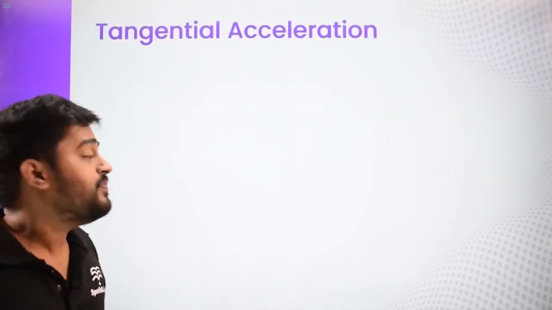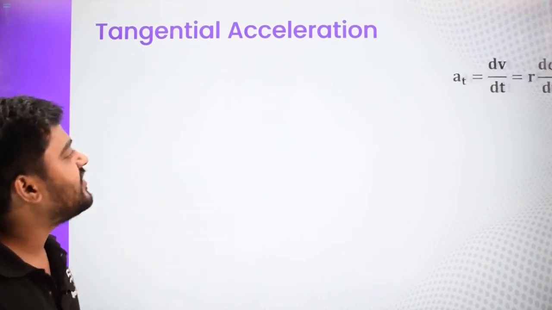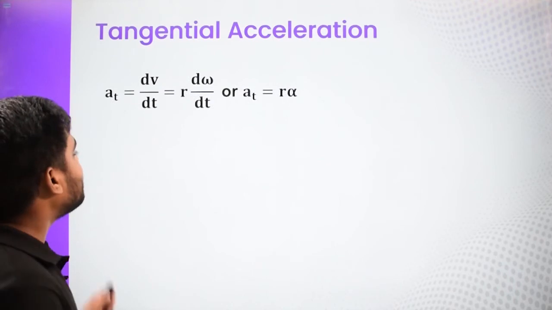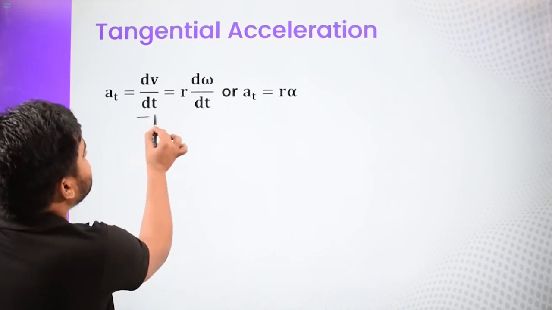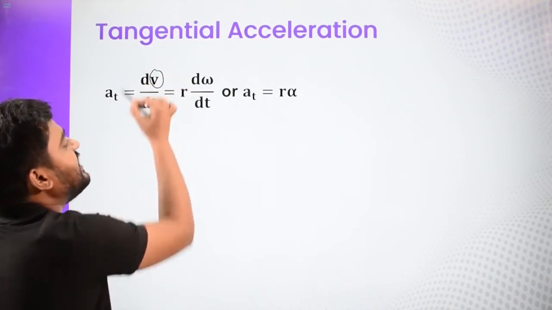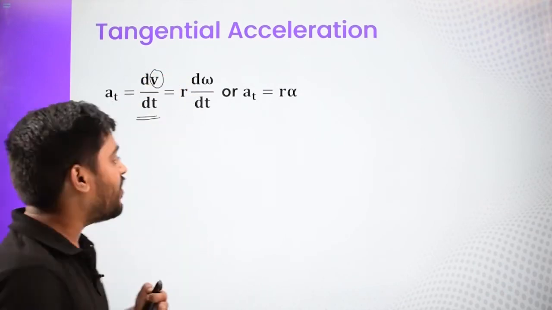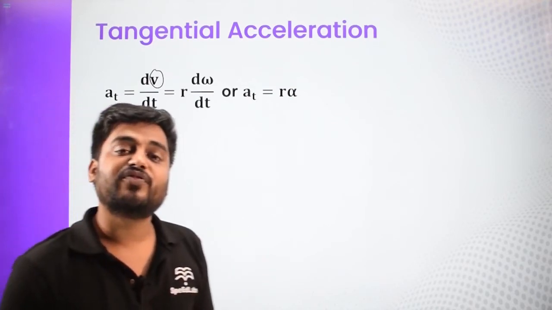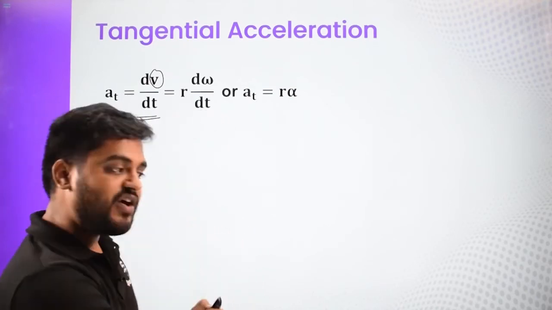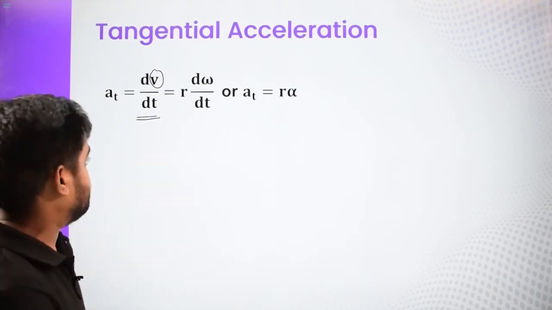Let us discuss them one by one. First is our tangential acceleration. How do we define tangential acceleration? Tangential acceleration is defined as dv by dt, where v is the speed. The tangential acceleration changes the speed at which the particle is performing circular motion. If the speed of the particle is the same, then AT is going to be 0.